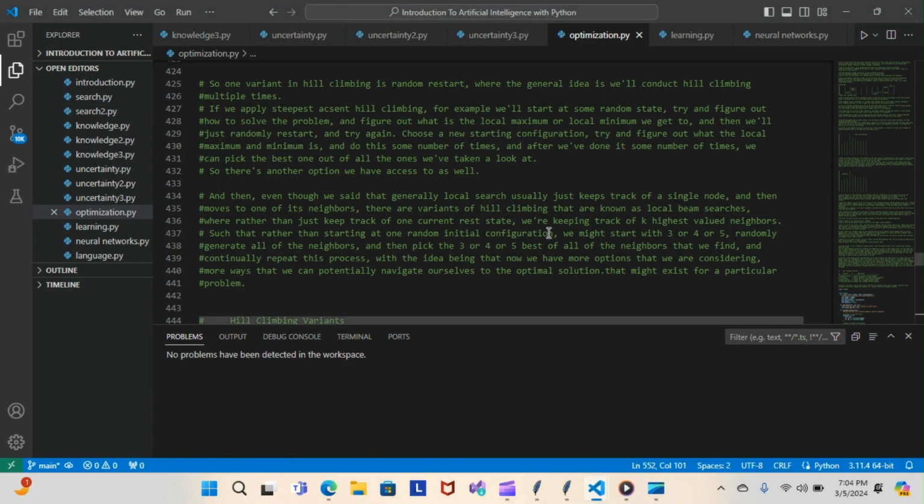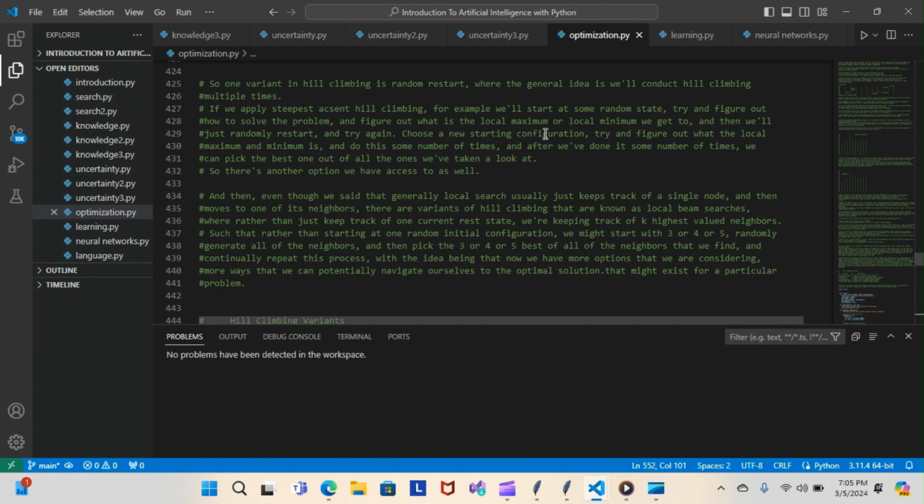Now, last night we were going over hill climbing variants, and today we're just going to build upon that. So, one variant in hill climbing is random restart, where the general idea is we'll conduct hill climbing multiple times. If we apply steepest ascent hill climbing, for example, we'll start at some random state, try and figure out how to solve the problem, and figure out what is the local maximum or local minimum we get to. And then we'll just randomly restart and try again.